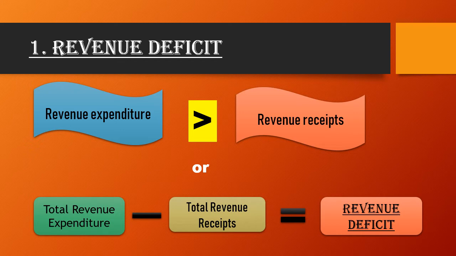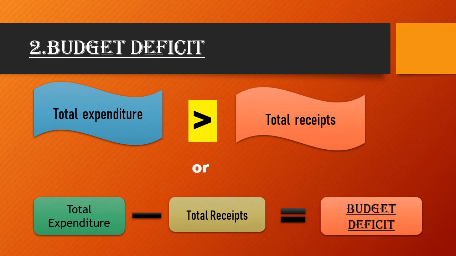Let's have a look at the second type of deficit. Second point is budget deficit. Wherever you hear the word deficit, it means shortage. It means the expenditure is greater than the receipt. Here the budget deficit means the total expenditure is greater than the total receipt. And if you want to calculate, we have the formula also: total expenditure minus total receipt equals budget deficit.